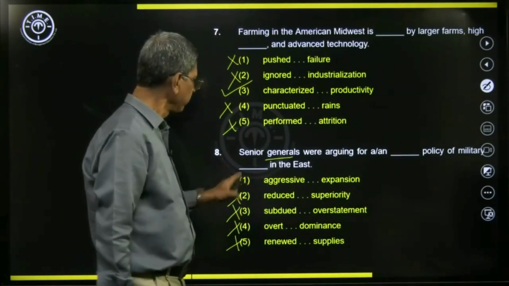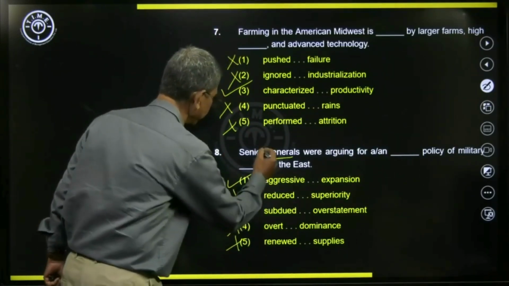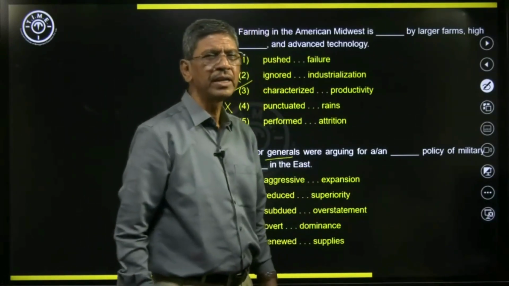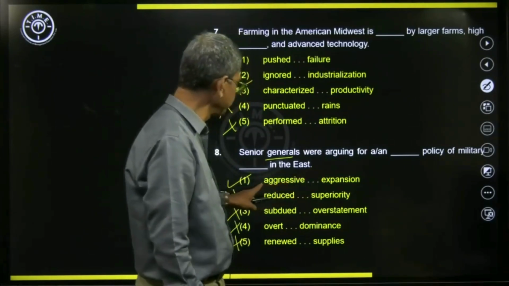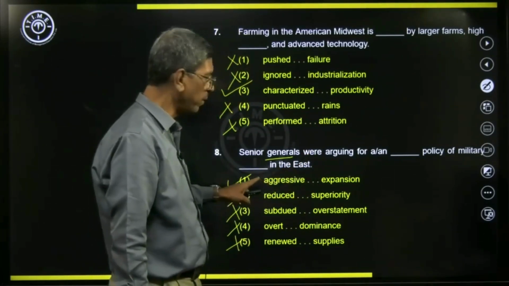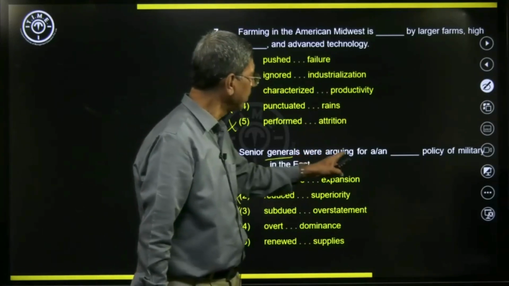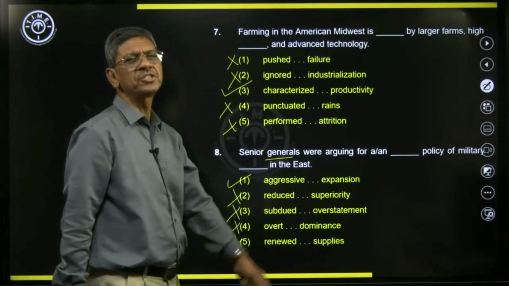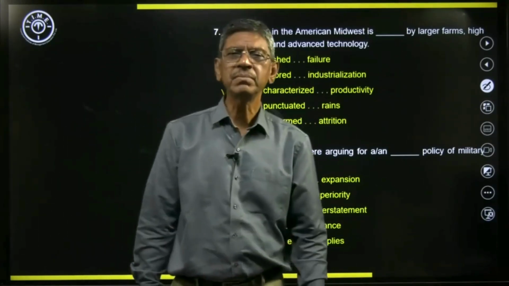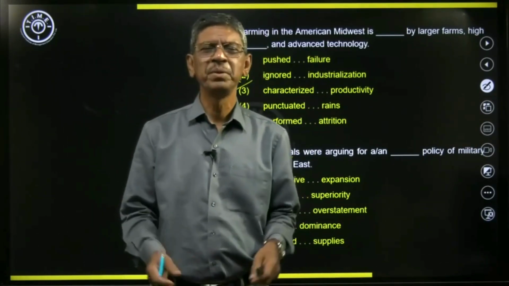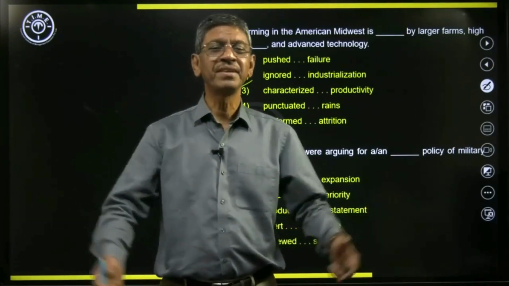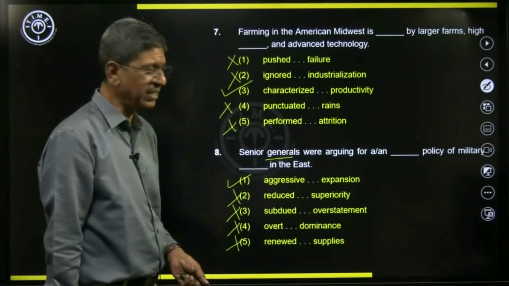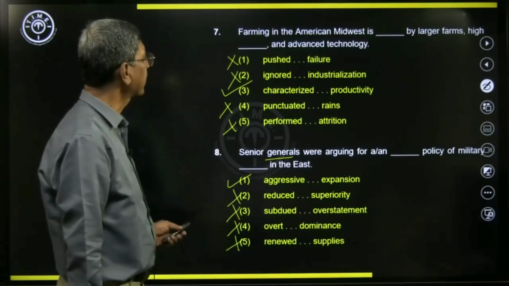So here we have the first one. We have senior military generals who are arguing for an aggressive policy of military expansion. Because it is beginning with a vowel sound, we use "an". Some countries, even to this day, believe in military expansion of their country. So that makes sense. So the first option is the correct option.